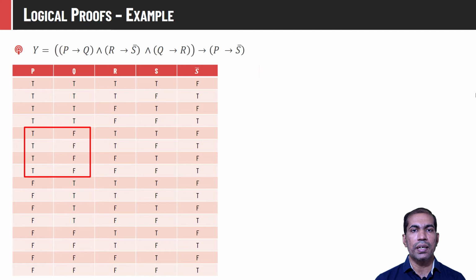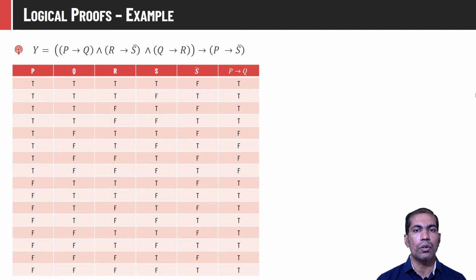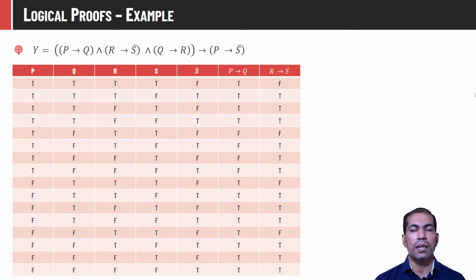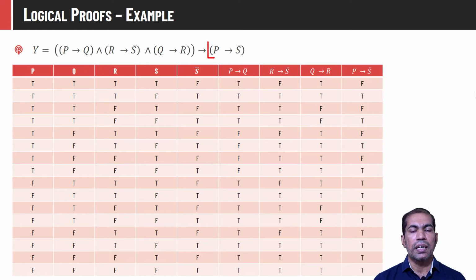So for this particular case, we can observe that P is true and Q is not true. For those entries, P entails Q will take the value false, and for the rest of the entries, it will take the value true. Let us compute R entails S bar. In a similar way, we can compute the truthness of this statement also. Q entails R would look like this. P entails S bar: whenever P is true and S bar is false, the final compound statement will take the value false. For the rest of the cases, it will take the value true.